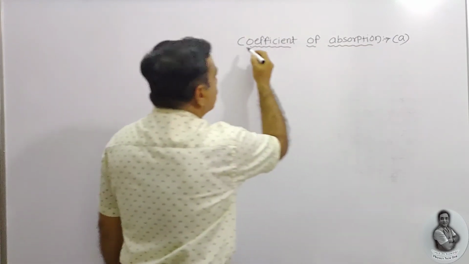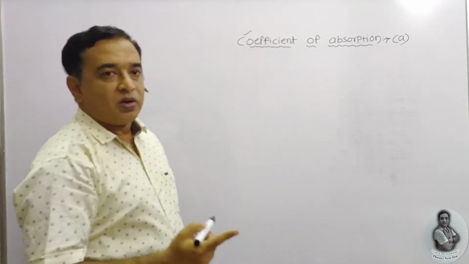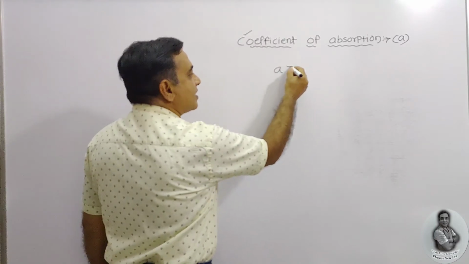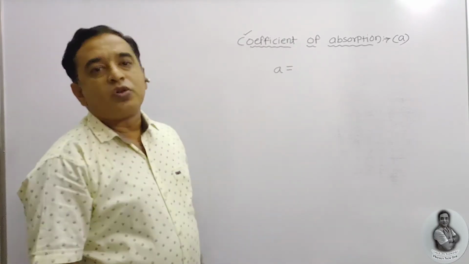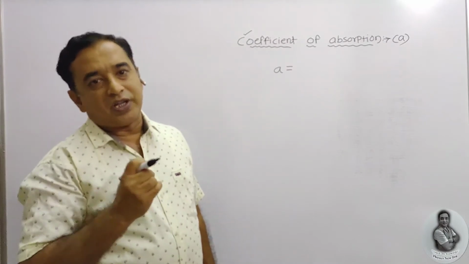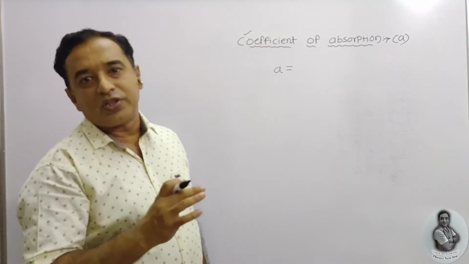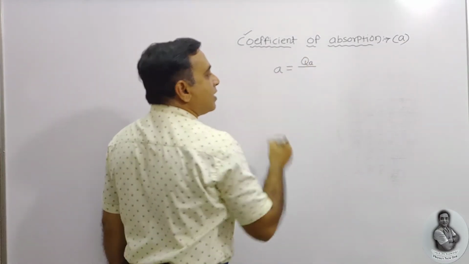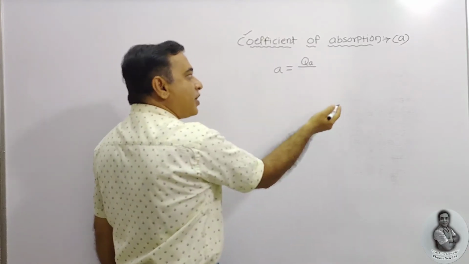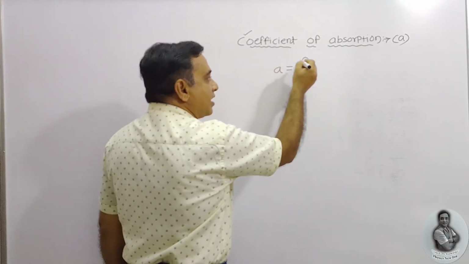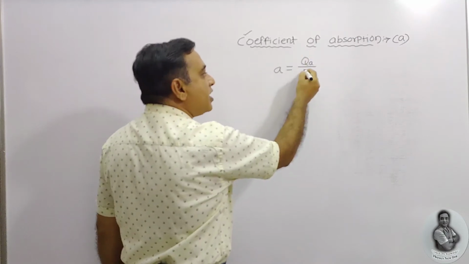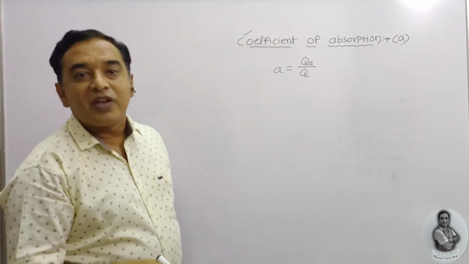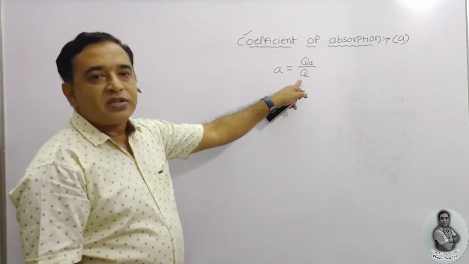Under this, we know the coefficient is always a ratio, but which kind of ratio is it? Coefficient of absorption a is the ratio of the radiant amount of heat energy absorbed by the body to the total amount of energy, maybe in the form of radiation, maybe in the form of heat, incident on it.